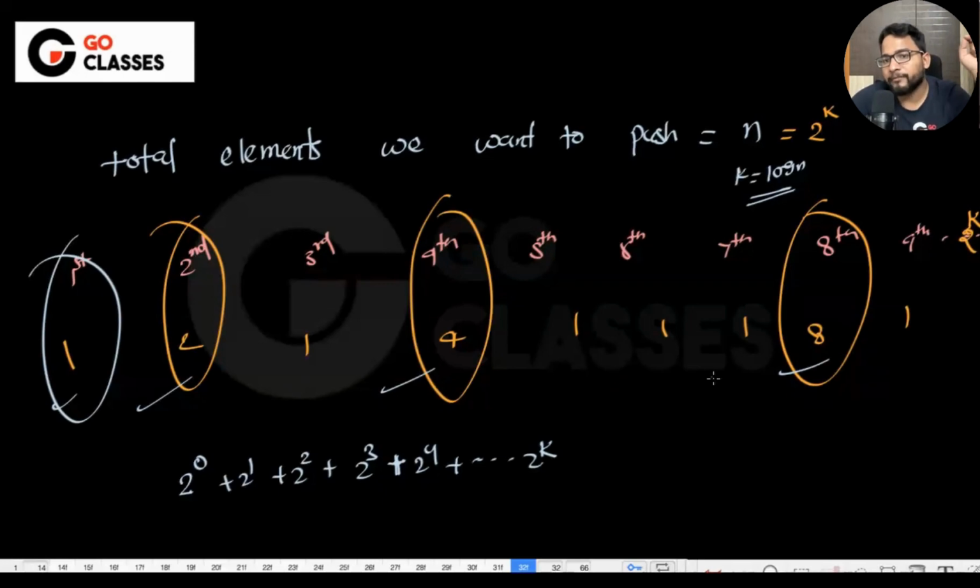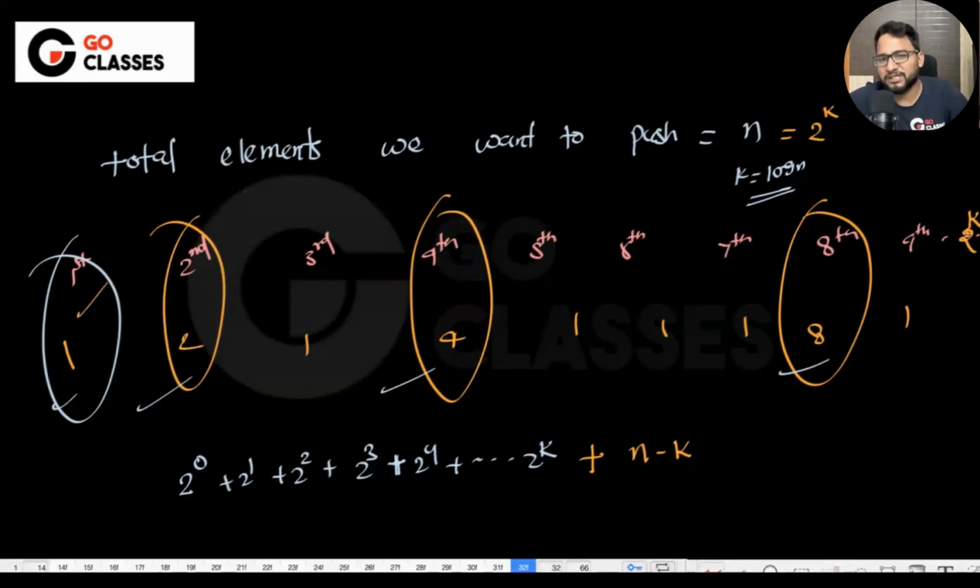What about the remaining? The remaining also I have to add, isn't it? Is this okay to everyone? Just for these powers of 2, I will be taking this cost, but the remaining I also have to add. Let's suppose the remaining, even though it will be less than n, let's suppose it is n. It will be n minus, I think these are the k numbers, right? n minus log n or something, because these are the k numbers. If you take every one as 1, then the summation will be n. But since these won't be included, and these are the k terms, n minus k will be something like that.